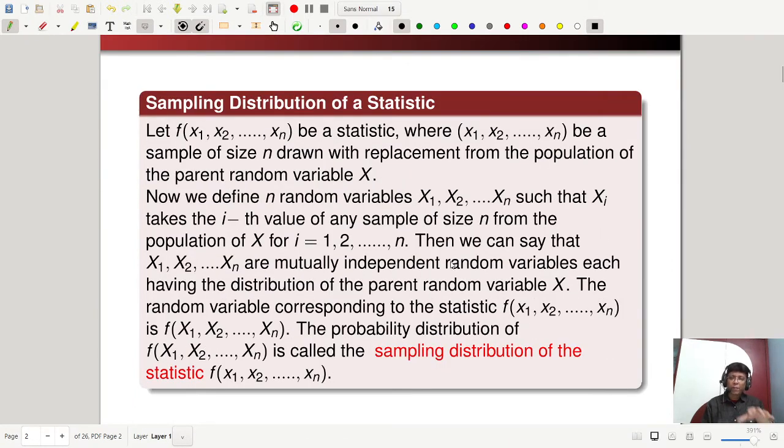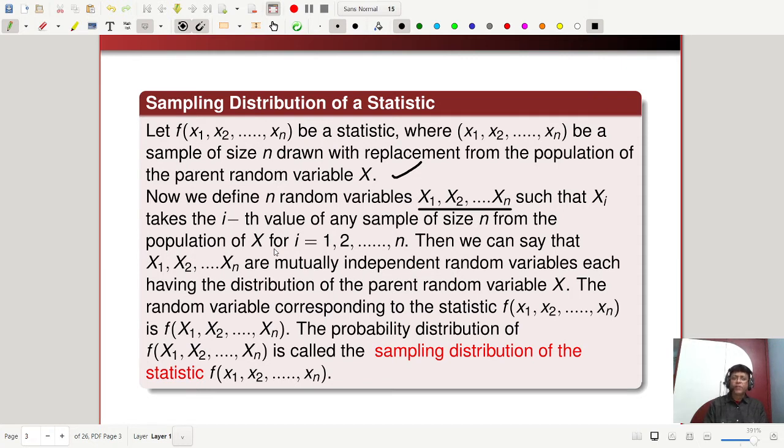Now I will explain the main concept of this chapter, that is the sampling distribution of a statistic. Let f of x1, x2, ..., xn be a statistic, that is any function of the sample values, where x1, x2, ..., xn is a sample of size n drawn with replacement from the population of the parent random variable X. Now we define n random variables. We are defining n random variables X1, X2, ..., Xn such that Xi takes the ith value of any sample of size n from the population of X for i equal to 1 to n.